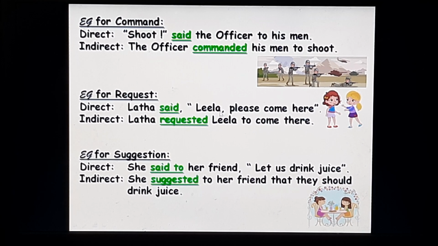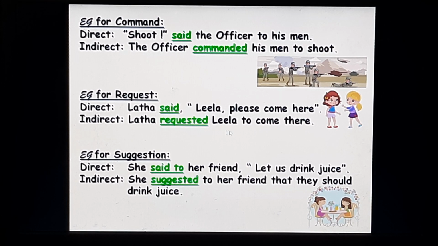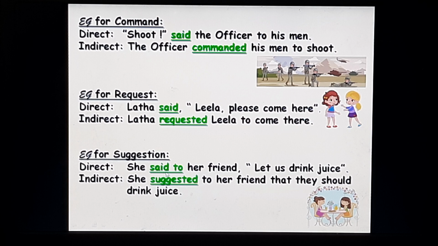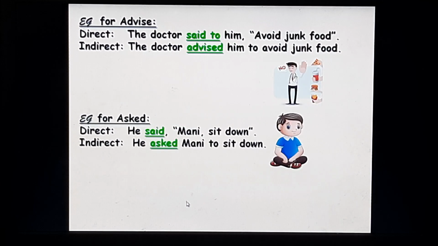Lata said, "Leela, please come here." This is a request. So, said will change into requested. Lata requested Leela to come there. She said to her friend, "Let's drink juice." Now, this is a suggestion. So the said to reporting verb in the direct speech will change into suggested in the indirect speech. She suggested to her friend that they should drink juice.